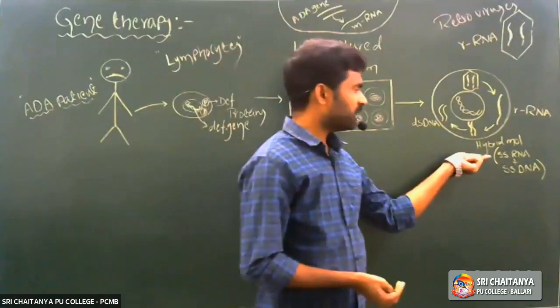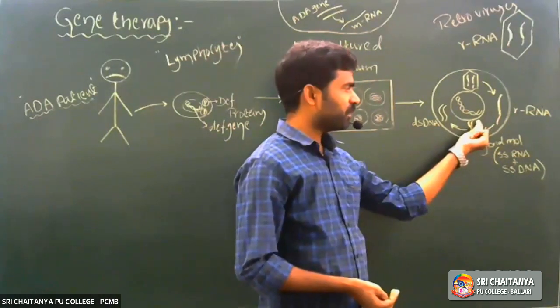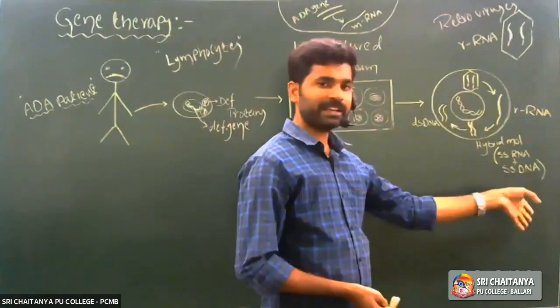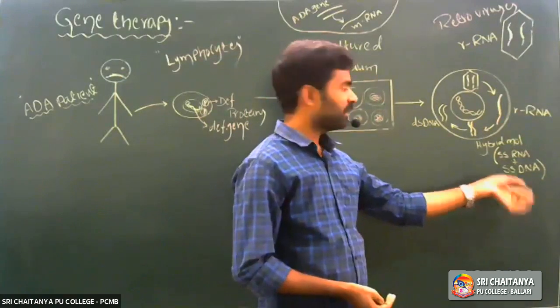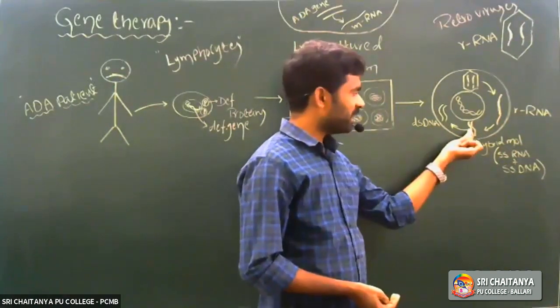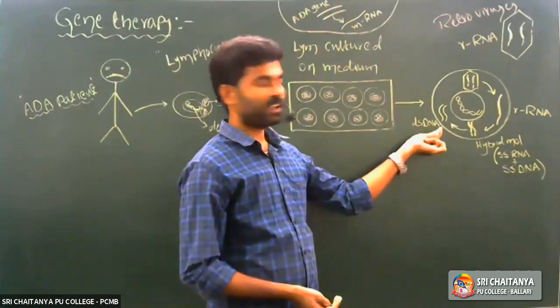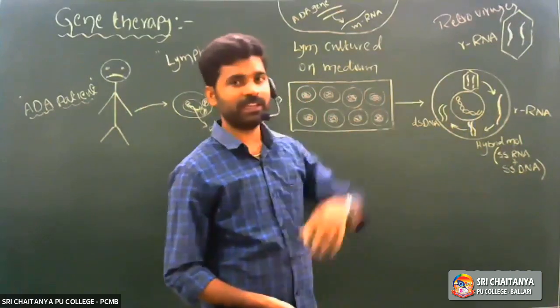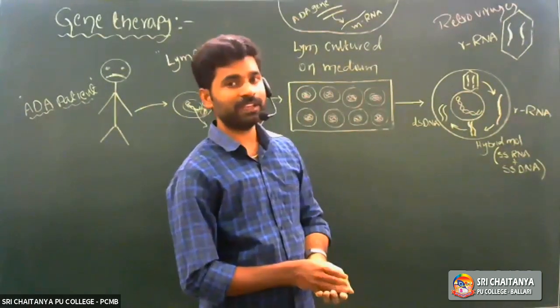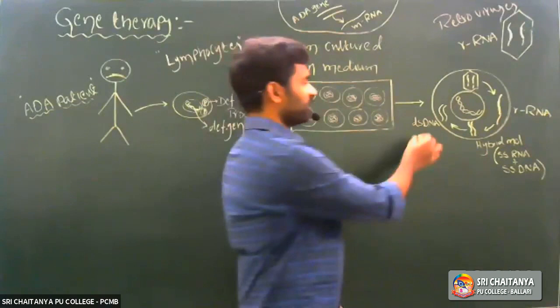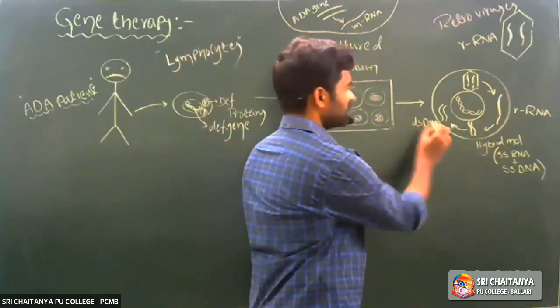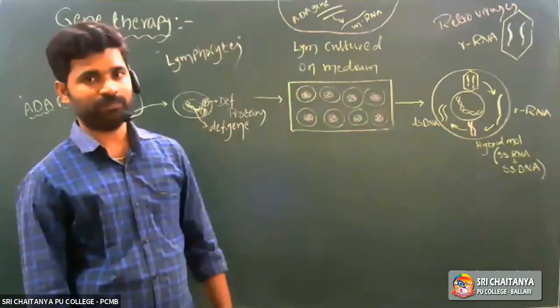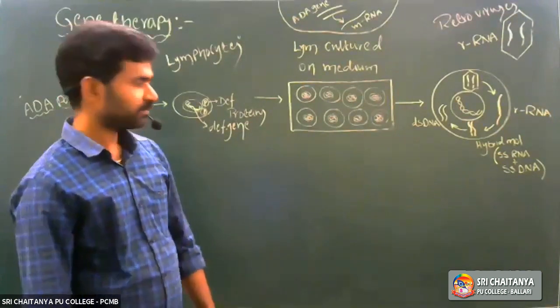See, in a hybrid molecule, the single-stranded RNA molecule is degraded by the RNase enzyme. So the remaining single-stranded DNA undergoes replication and forms complementary DNA, another complementary DNA strand. So it results in the formation of double-stranded DNA, right?